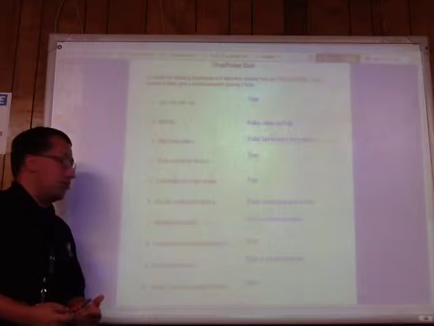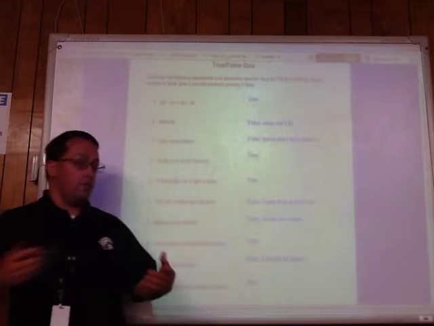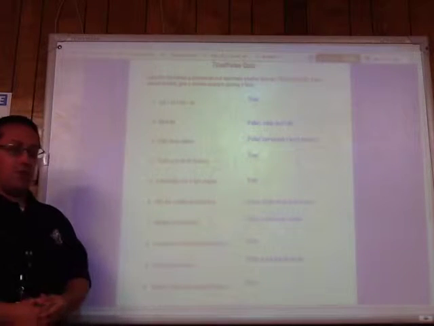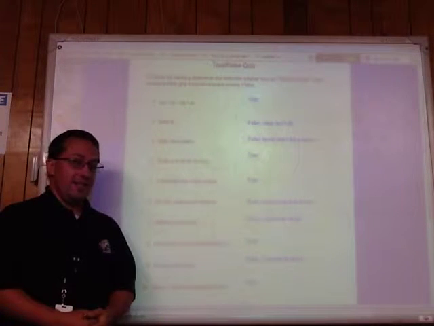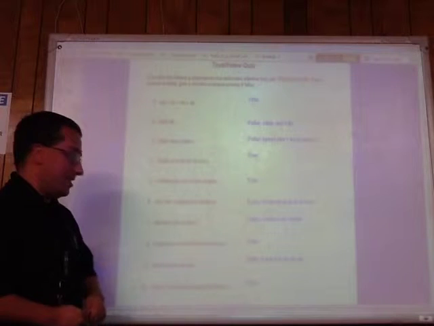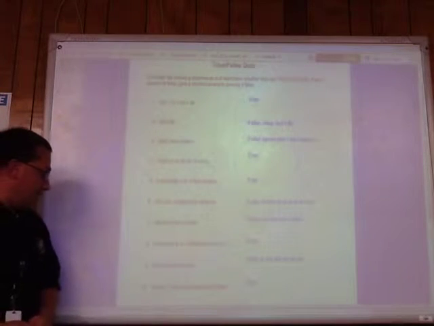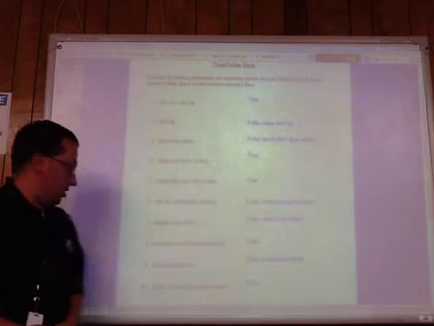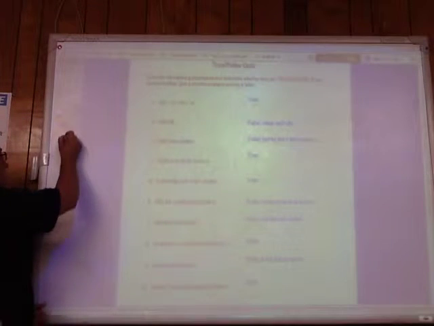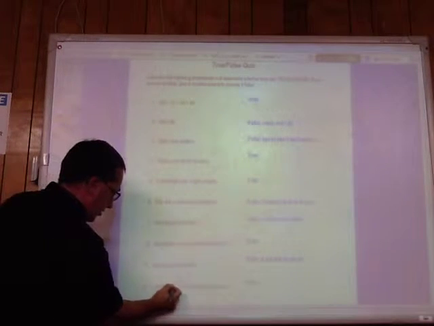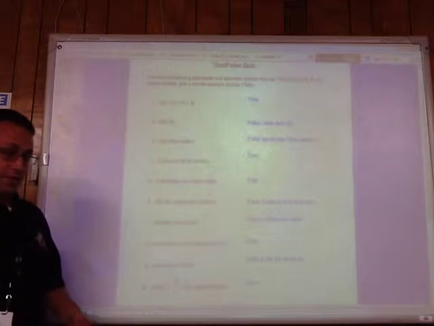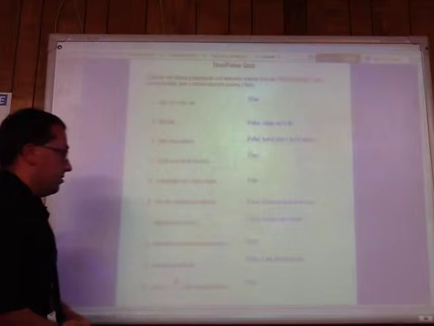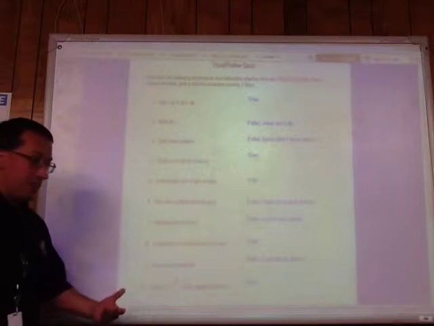Geometry is a mathematics course. This is also true because all of geometry is mathematics. Humans are insects. This is false. I am not an insect. I may bug people, but I'm not an insect. And number 10, Austin, Texas is the capital of Texas, which is true. Now, if we had taken this and it just said that Austin is the capital of Texas, then we'd have to say it's false because there are other Austins. All right? I have students named Austin. They're not the capital of Texas.